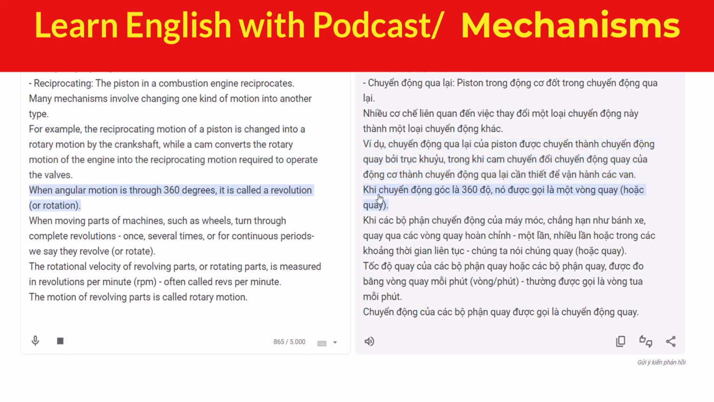When angular motion is through 360 degrees, it is called a revolution, or a rotation. When moving parts of machines, such as wheels, turn through complete revolutions, once, several times, or for continuous periods, we say they revolve, or rotate. The rotational velocity of revolving parts, or rotating parts, is measured in revolutions per minute, RPM, often called revs per minute. The motion of revolving parts is called rotary motion.